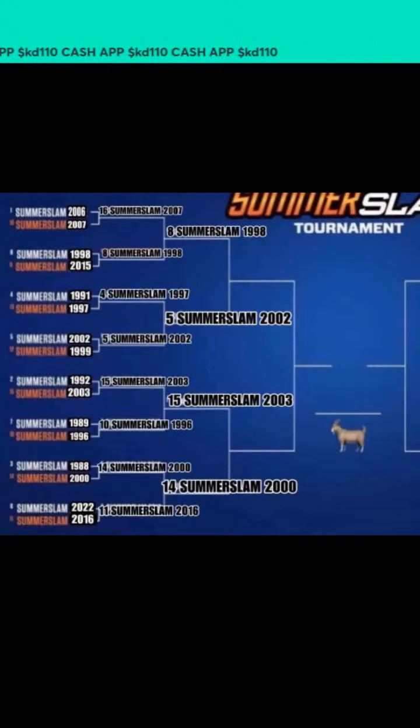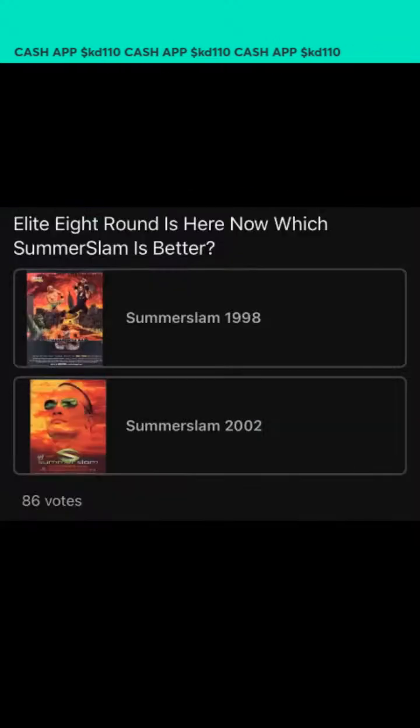Now this is the other side of the bracket. Now we got 14 on this side. We have the SummerSlams as listed: SummerSlam '98 and SummerSlam 2002. Let's go over those two. Let's see, the voting came in. 86 people voted on these two SummerSlams.